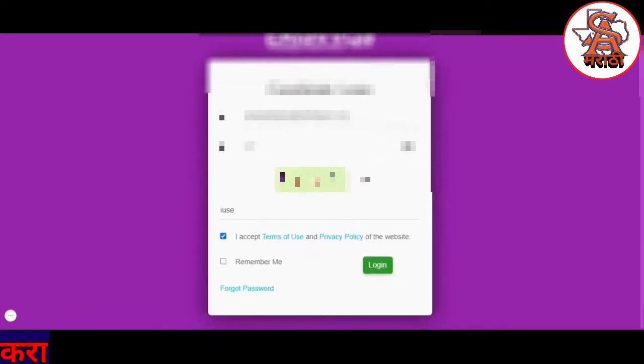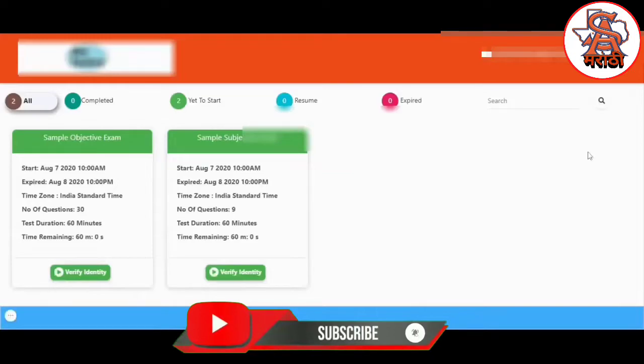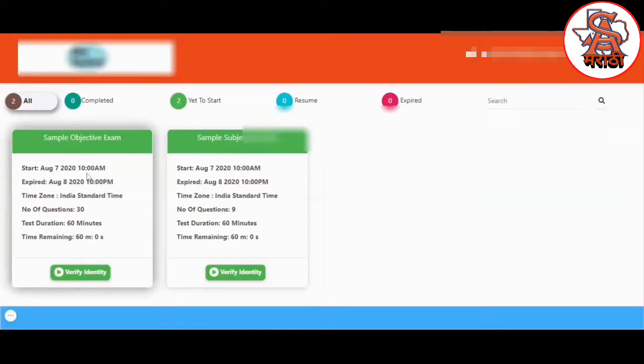You will be provided with a username and password in order to log into the system. You can enter that username and password credential and click on login button as shown. As soon as you click on login button, you will be shown the details associated with your online exam. Name of the exam has been shown, number of questions, total minutes associated with online exam, duration that will be shown. You can click on verify identity to move forward. System will ask you to provide permission associated with accessing your web camera. You need to allow that permission.